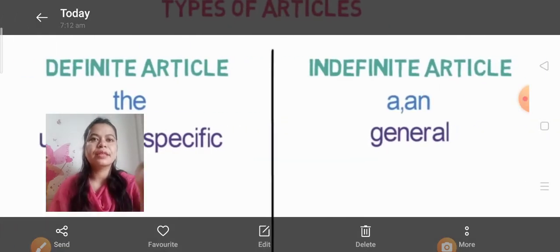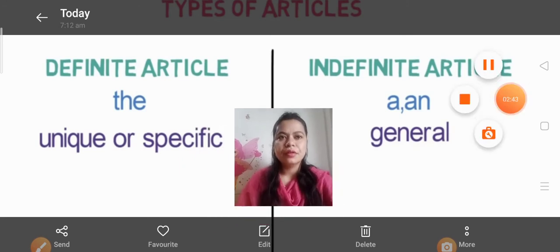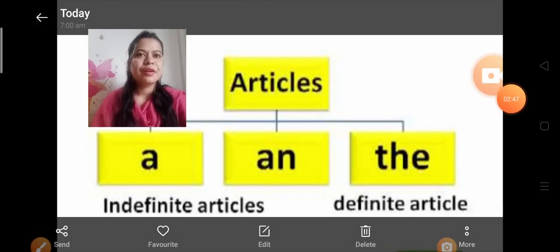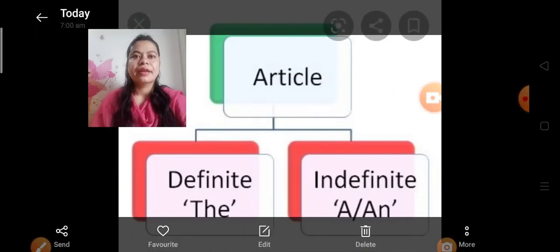Now see, there are two kinds of articles. First we need to know which are the articles. Articles are a, an and the. We use them every day: I want to eat an apple, I want to eat an egg. Articles are categorized in two kinds: definite and indefinite.